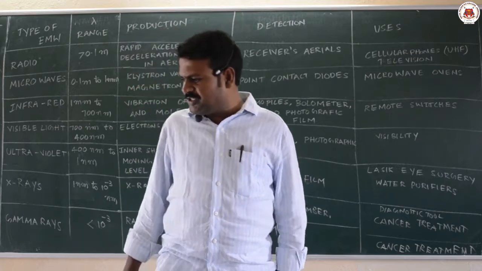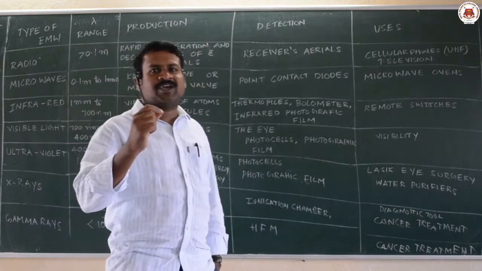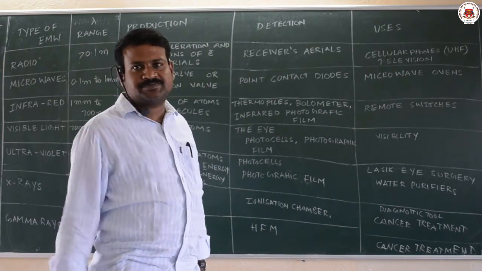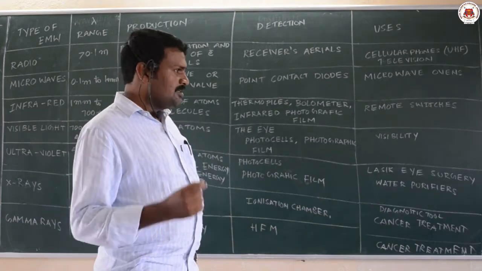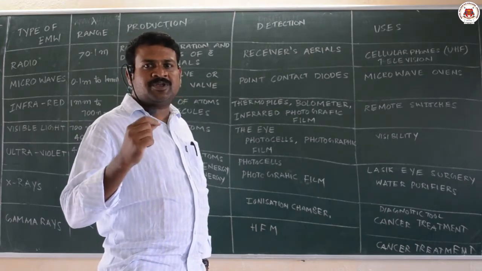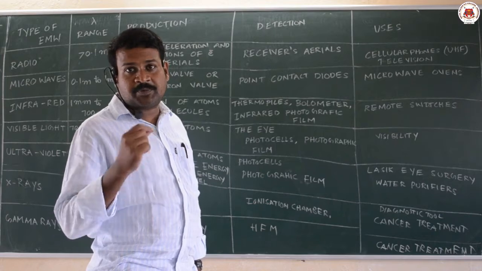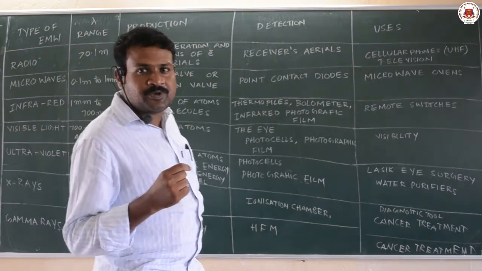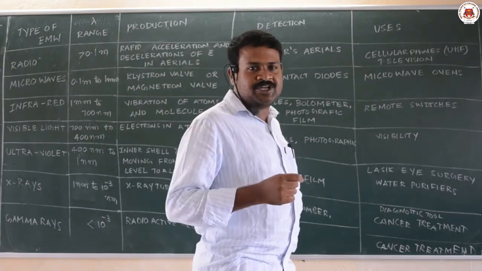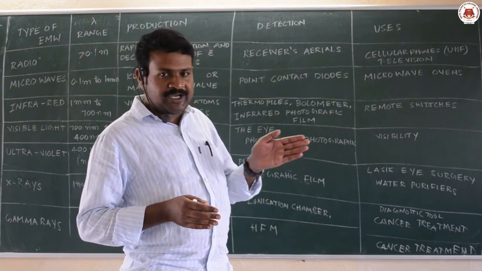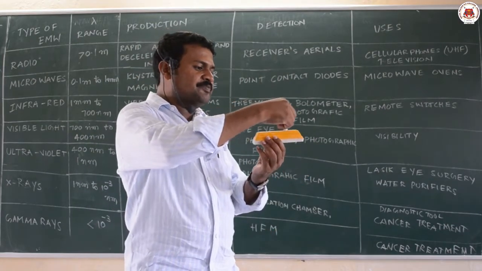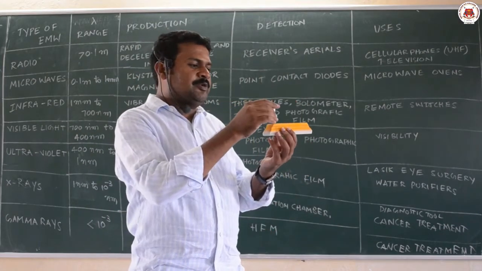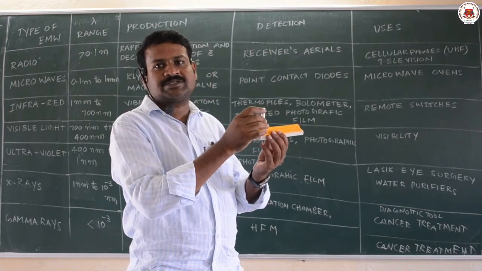See, the name electromagnetic wave itself indicates it has an electric field and a magnetic field. So the electric field and magnetic field will be oscillating perpendicular to each other, and perpendicular to the direction of propagation. That means if the wave is propagating in this direction, the electric field will be oscillating like this.